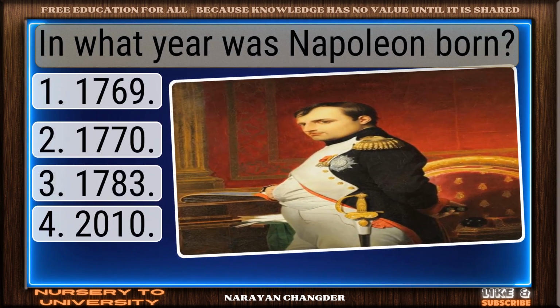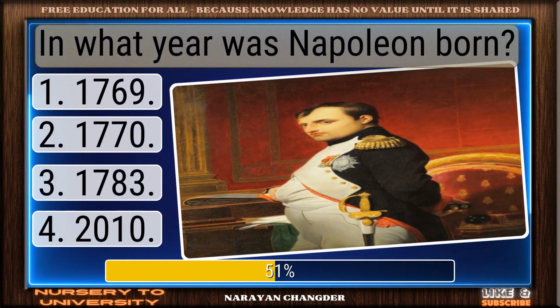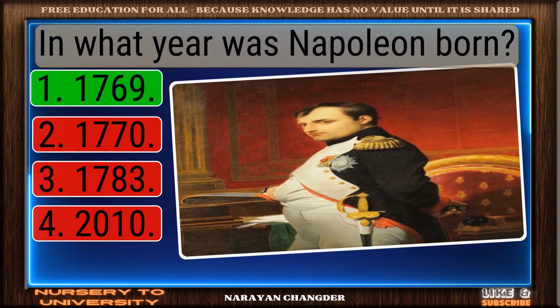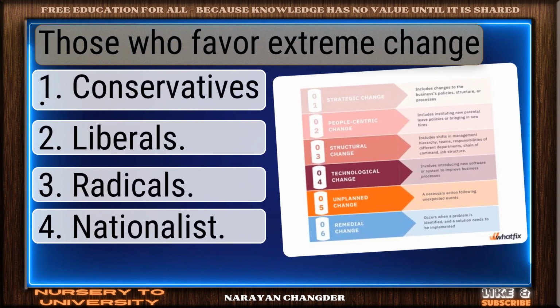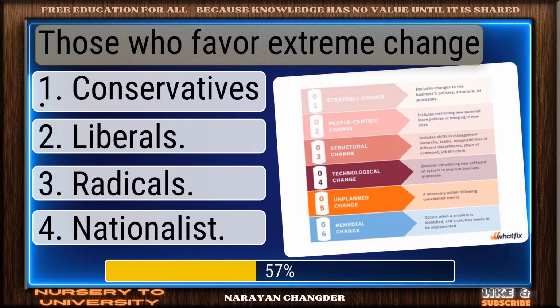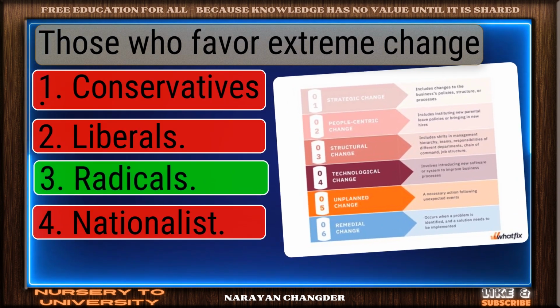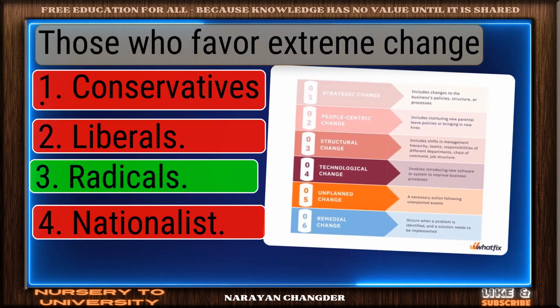In what year was Napoleon born? Great thinking. 1769 is the right choice. Those who favor extreme change. Good job. Your answer radicals works well here.